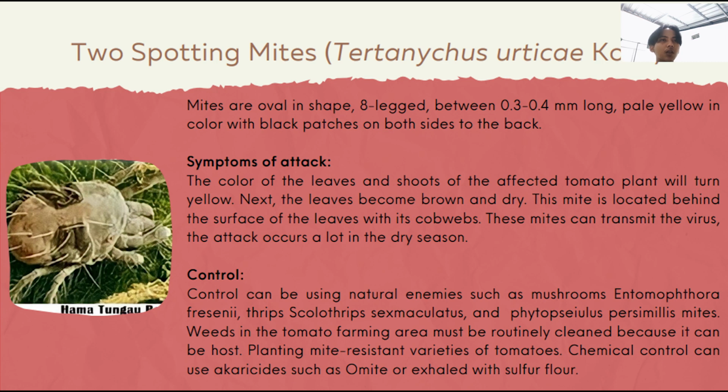Control can be done using natural enemies such as the fungus Entomophthora fresenii, thrips Scolothrips sexmaculatus, and Phytoseiulus persimilis mites. The tomato farming area must be routinely cleaned because weeds can be hosts, and mite-resistant varieties of tomatoes can be planted. Chemical control can use acaricides such as omite or sulfur fluoride fumigation.